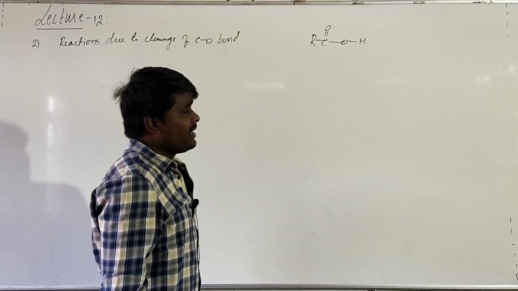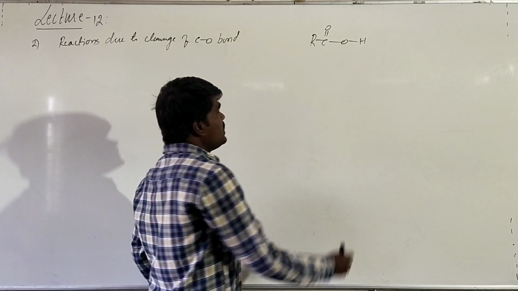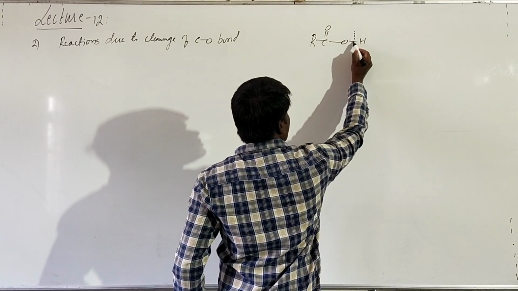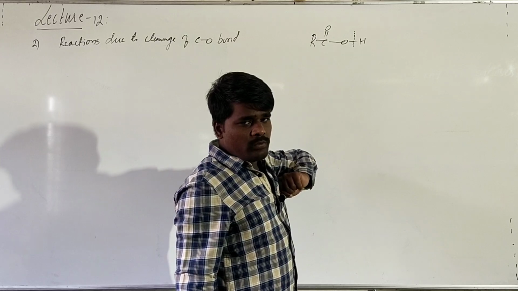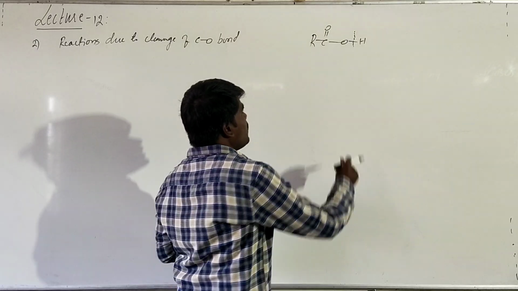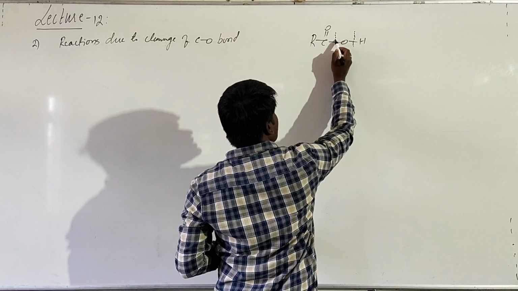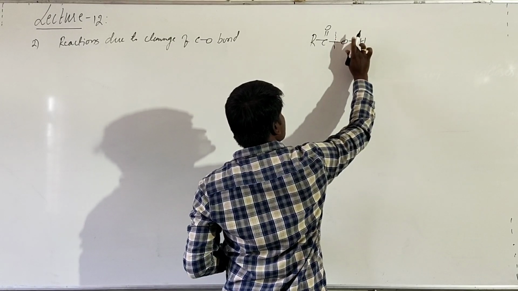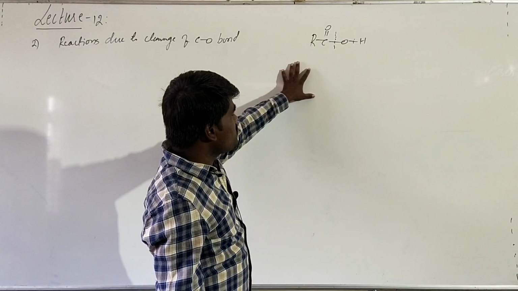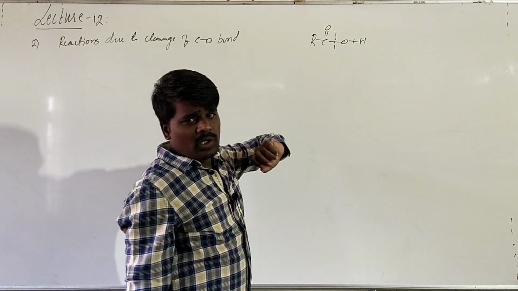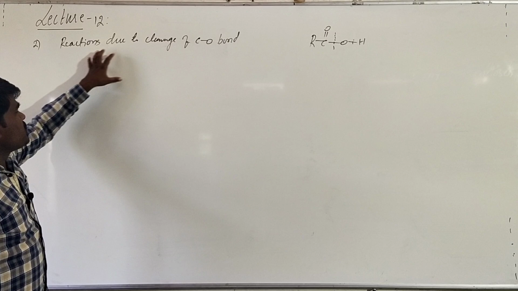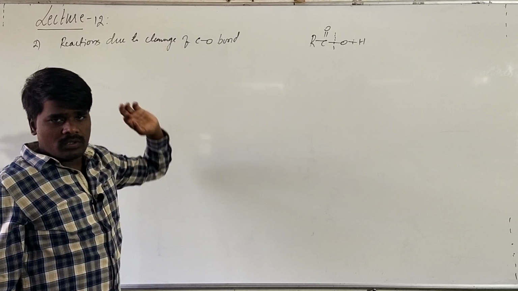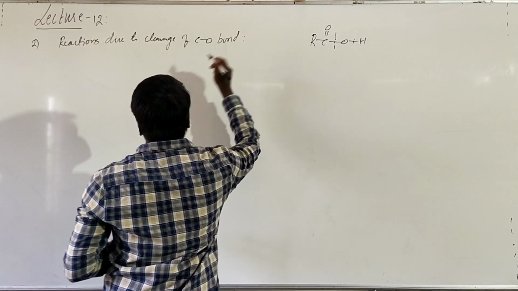While participating in a chemical change, either the OH bond may undergo cleavage, which we call reactions due to the cleavage of OH bond, which we have seen in the last class, or the CO bond may undergo cleavage. All those reactions in which this particular CO single bond undergoes cleavage are basically categorized into the reactions due to the cleavage of CO bond. There are a few important reactions here.